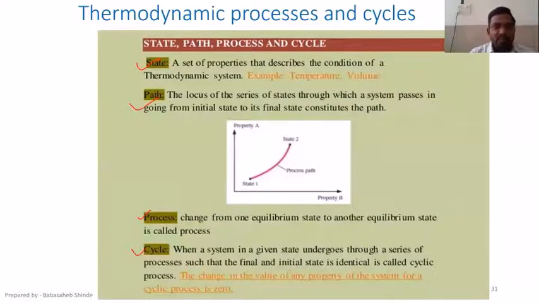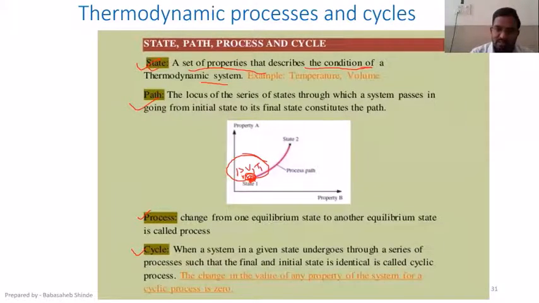Okay, so state, path, process, and cycle. State means, suppose over here, the system has certain properties: pressure P1, volume V1, temperature T1. When I know all the property values, I can say that I know the state of the system at this position. So it is a set of characteristics that describe the condition of a thermodynamic system, and that is nothing but a state.